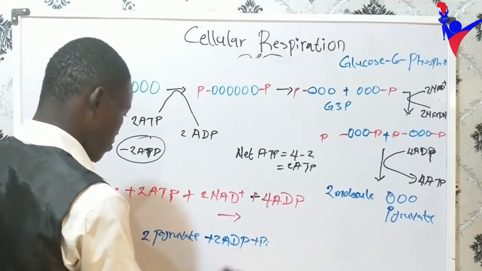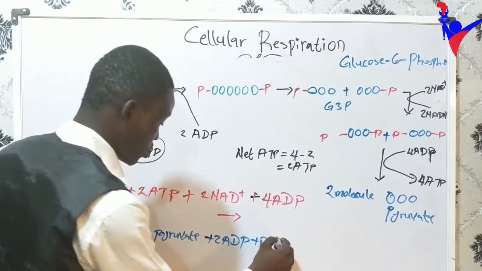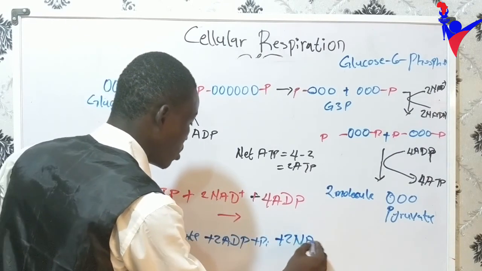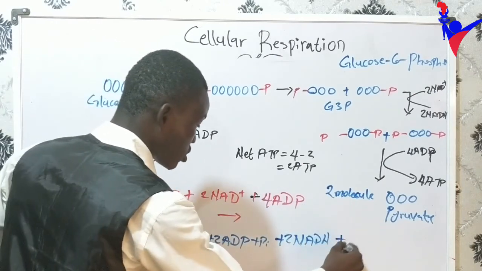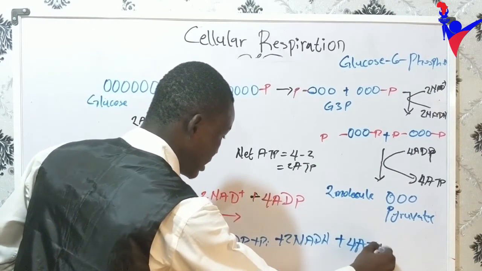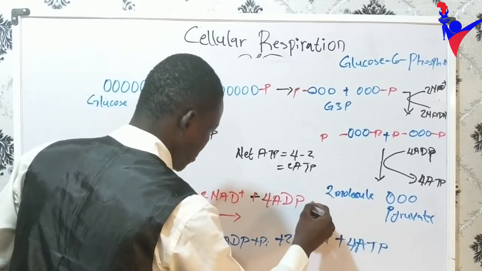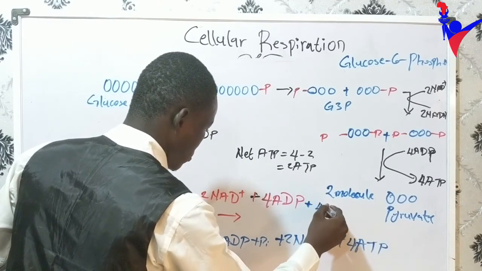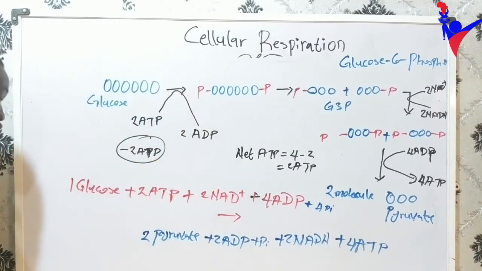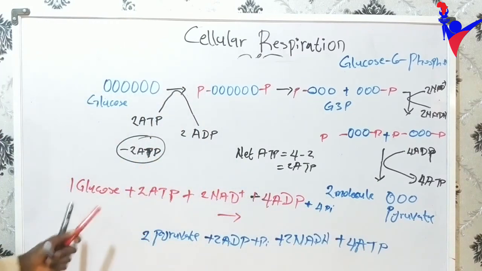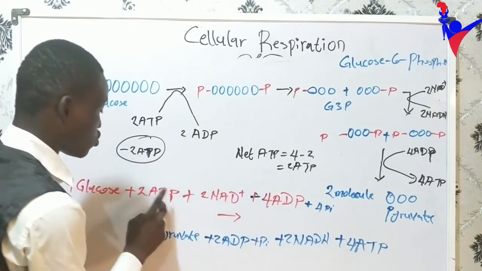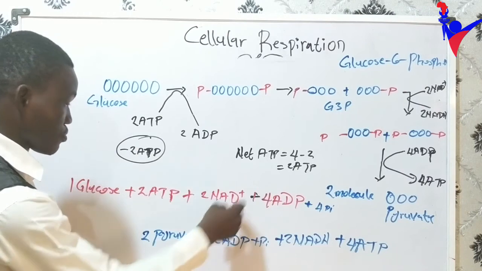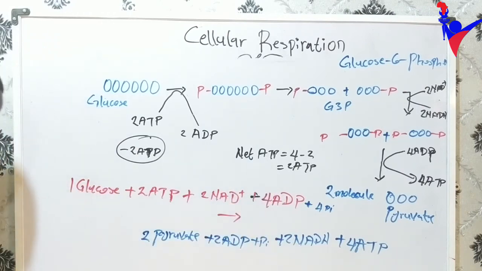Then our NADH. And for the 4 ADP, we got 4 ATP. So look at this. If you cancel out the reactant and the product, what are we going to get as our final reaction? We have 4, we borrow 2, 4 minus 2. This one we cancel out. This one we cancel out.